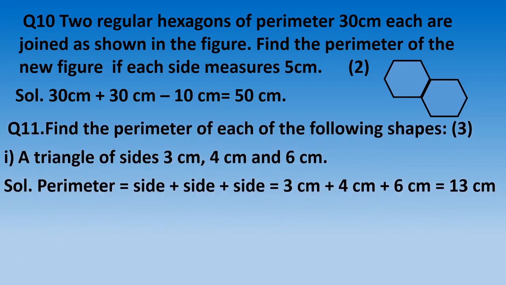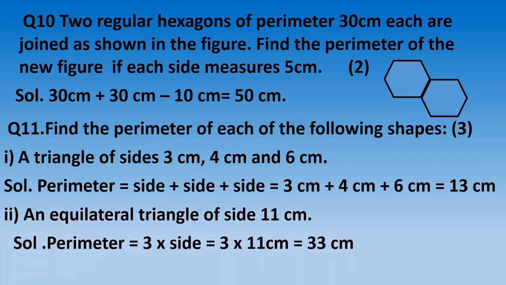Question number 11. It is of 3 marks, 1 mark each part. Find the perimeter of each of the following shapes. First, a triangle of sides 3 centimeter, 4 centimeter and 6 centimeter. Perimeter equal to side plus side plus side. So 3 centimeter plus 4 centimeter plus 6 centimeter, which is equal to 13 centimeter.